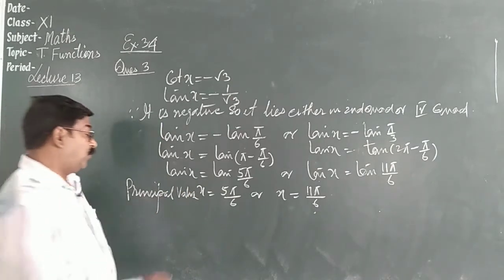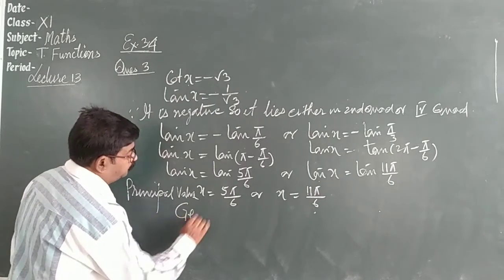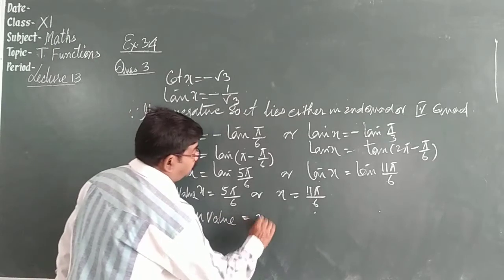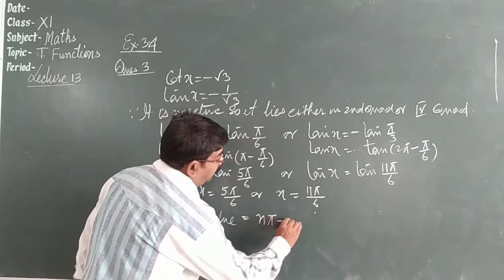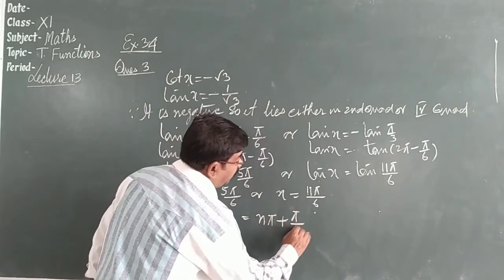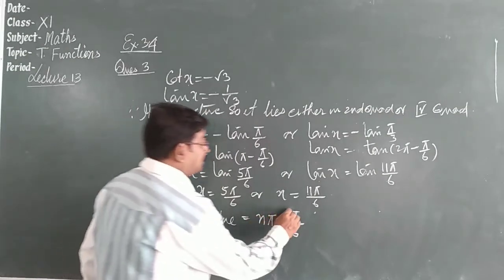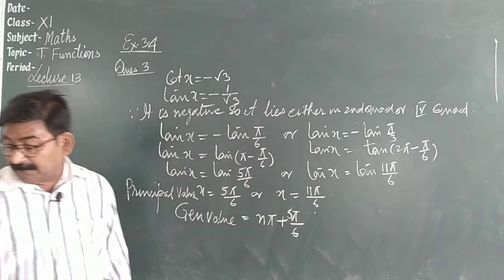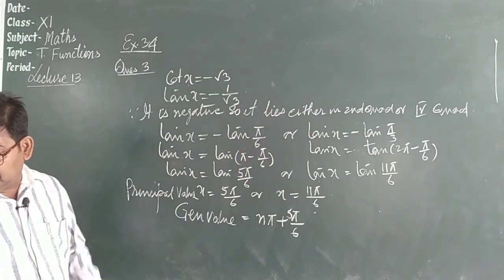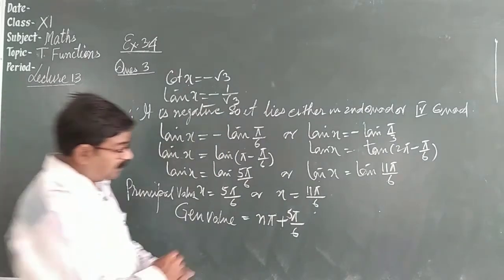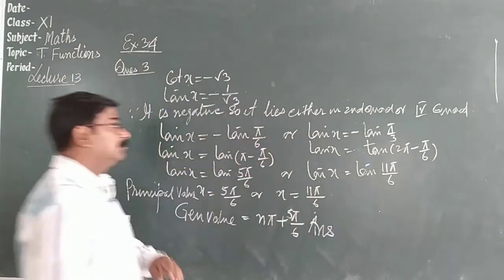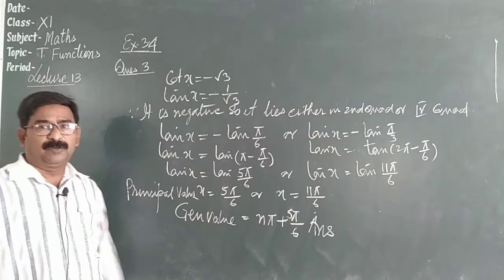Now for the general value we write n pi plus pi by 6, 5 pi by 6, sorry, n pi plus 5 pi by 6. So this is how we can get the answer, principal value and general value. Check it. Very simple questions.